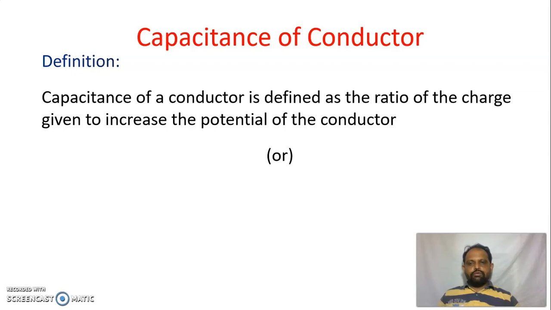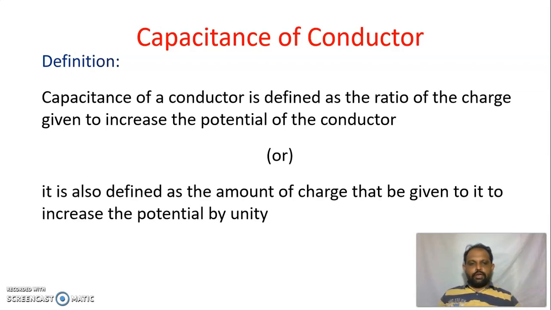Or we can also define it in another manner as the amount of charge that can be given to the conductor to increase the potential by unity.